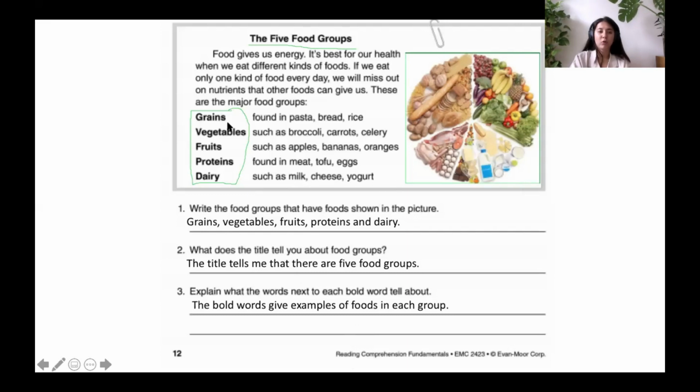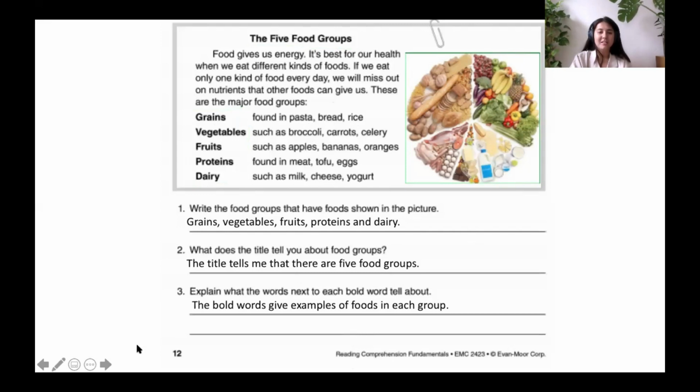So if we want to eat more grains, we should eat things like pasta, bread, and rice. If we want to get more protein, we should be eating meat, tofu, and eggs. Good job. Well done, guys. So give yourself a tick if you got that correct. If you got anything wrong, please make sure you are correcting it.